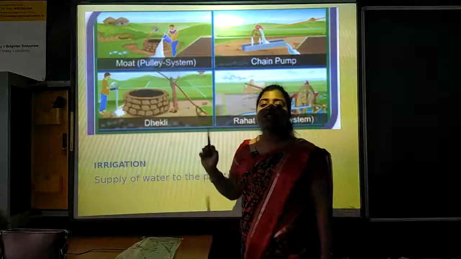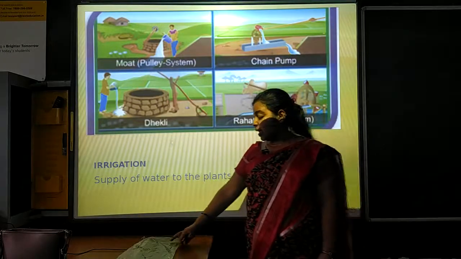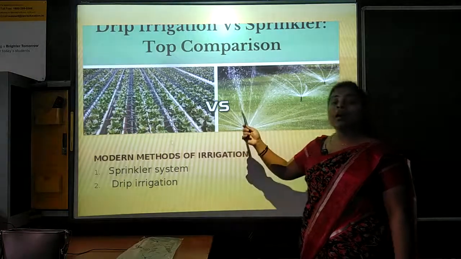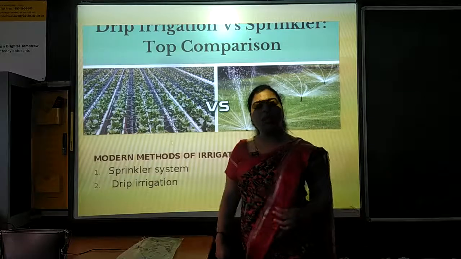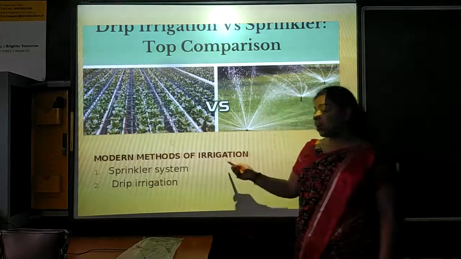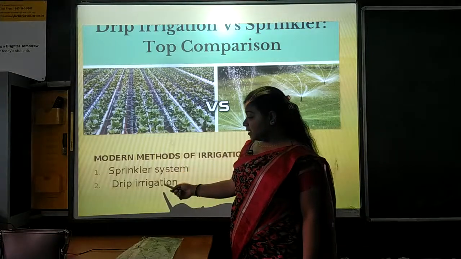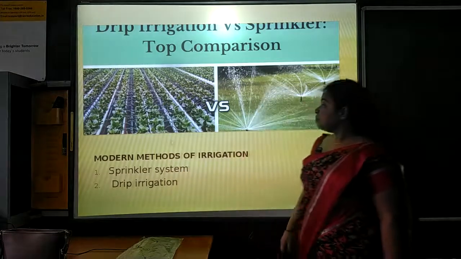These are the traditional methods of irrigation, whereas drip irrigation and sprinkler system are the modern methods of irrigation. Nowadays, farmers are using this modern type of irrigation. First is sprinkler and second is drip irrigation system.